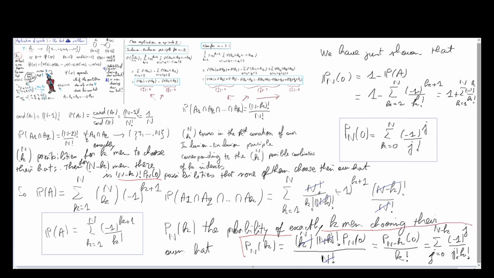and we can look at the limit of Pn of 0 here. When n goes towards infinity, it will tend towards exponential of minus 1, because this is simply the development of the exponential function with x equals minus 1.